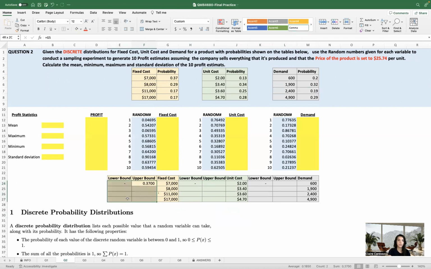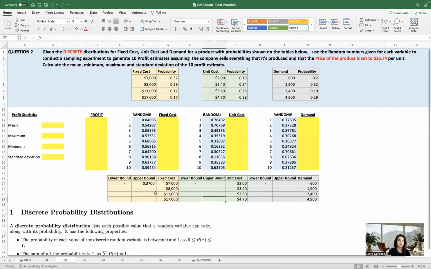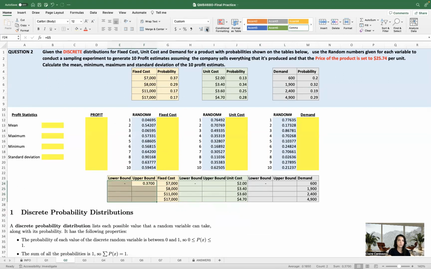Oh, I got too many. Okay, just 37. Let me fix the other. Okay, they're all fixed. So now we just do the same with the others. Upper bound is equal to the first probability. So what does it say? Is it saying, let's see.